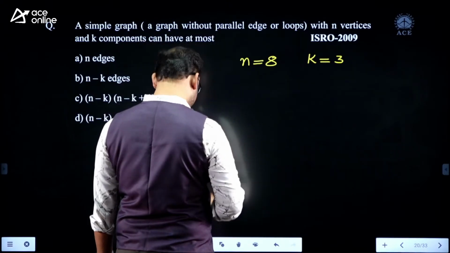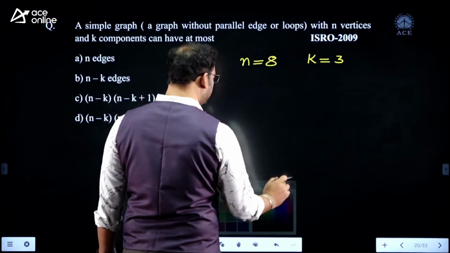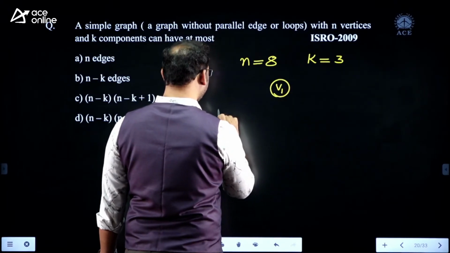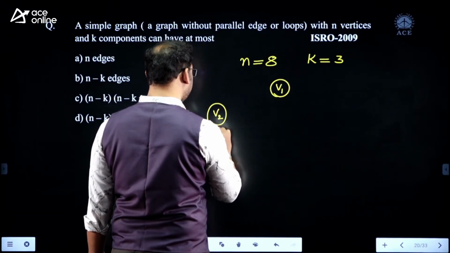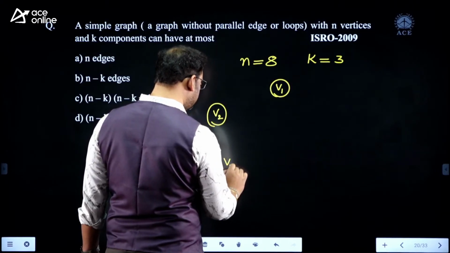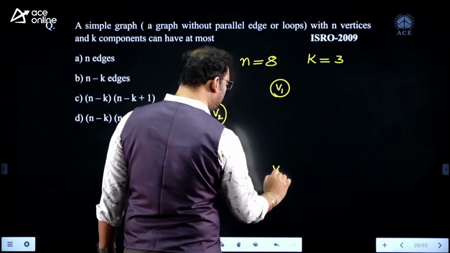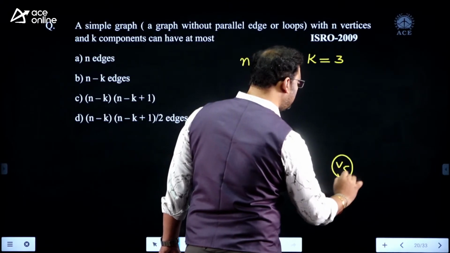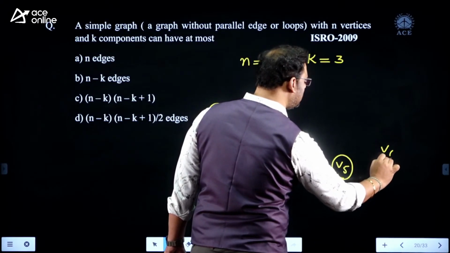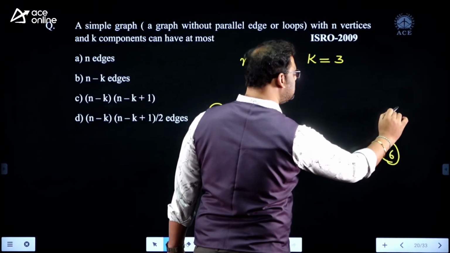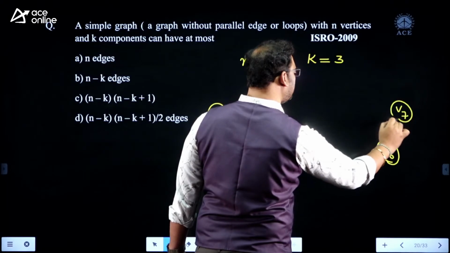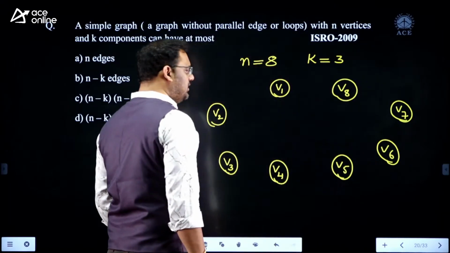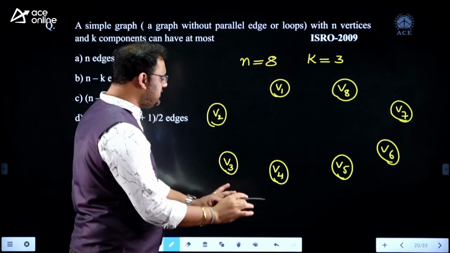V1 is the first vertex, V2 the second, V3 the third, V4 the fourth, V5, V6, V7, and V8. If you have 8 vertices with you,